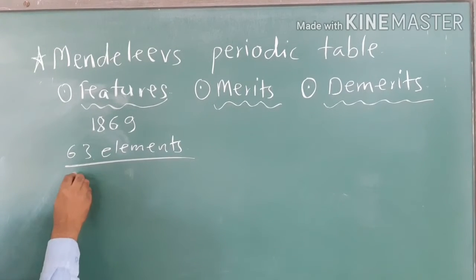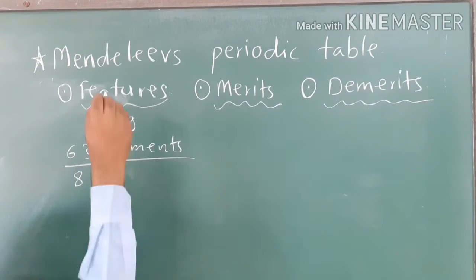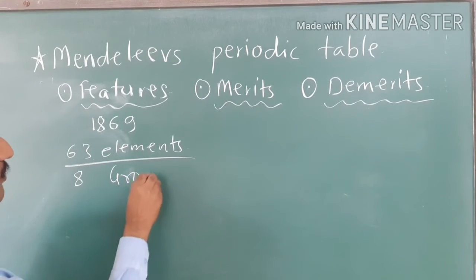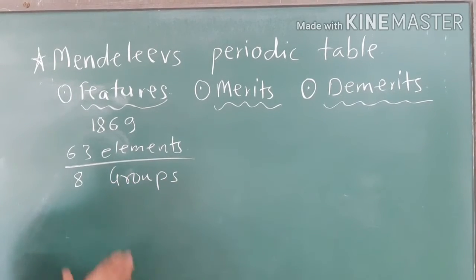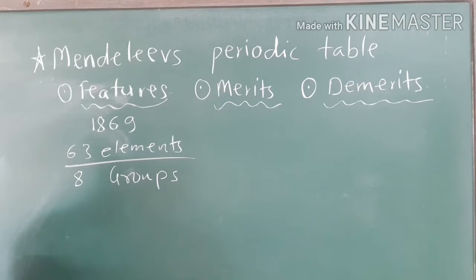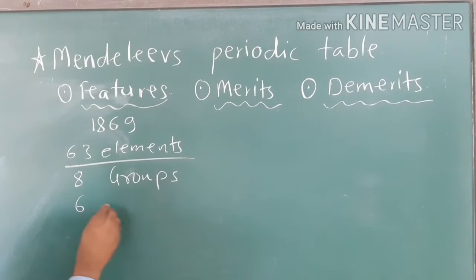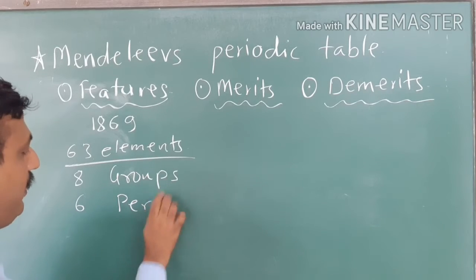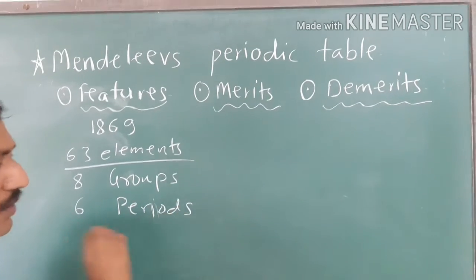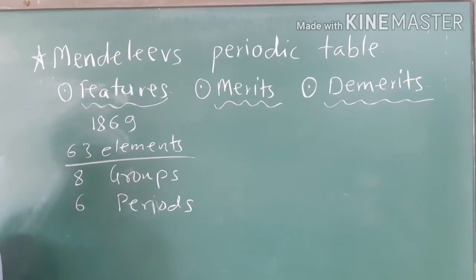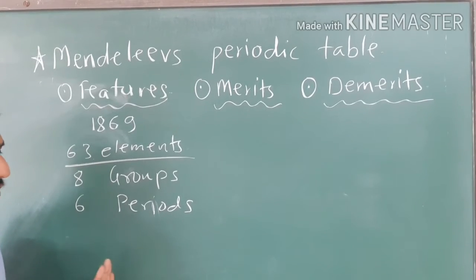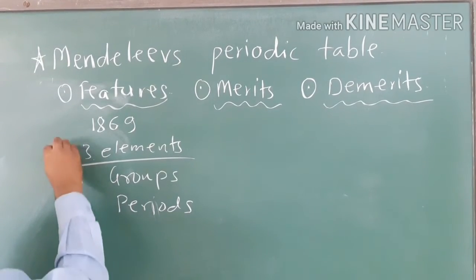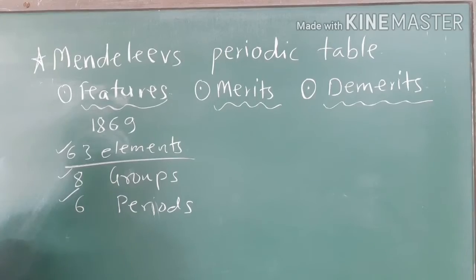Mendeleev's periodic table consists of 8 vertical columns, which are nothing but the groups. Vertical columns in the periodic table are the groups. It consists of 6 horizontal rows, which are known as the periods. There are also subgroups and subcolumns in it, but these are the first 3 features.